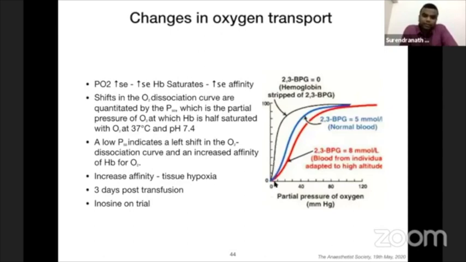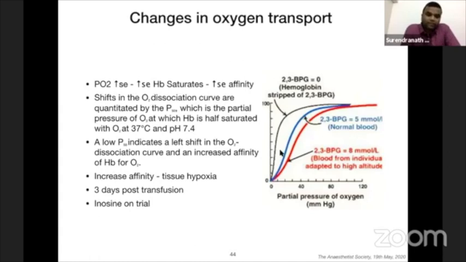When this blood goes to the tissue, you require a more hypoxic condition to dissociate the oxygen. So there is a high chance of tissue hypoxia when older blood cells are transfused to a patient than recent RBCs. So try to give younger RBCs to avoid tissue hypoxia.